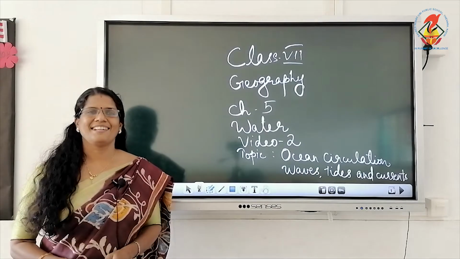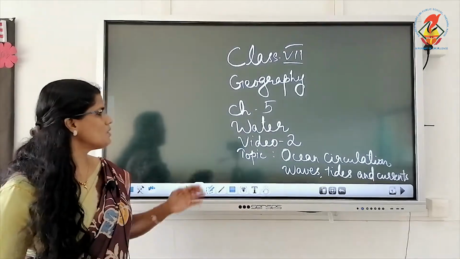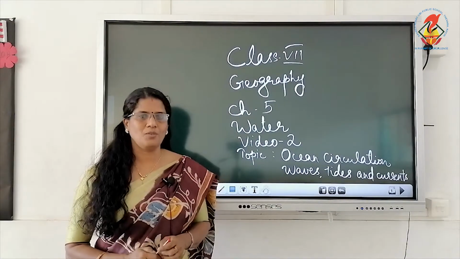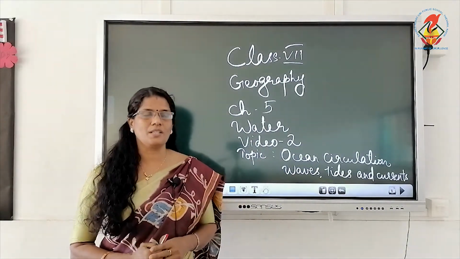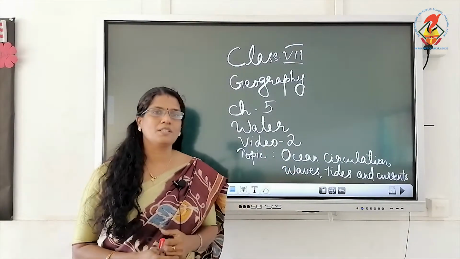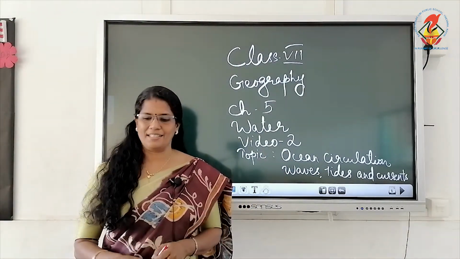Hi everyone. Today we'll continue with the second part of the chapter Water. In this topic we are going to study ocean circulation, the different types of ocean circulation: waves, tides and currents.